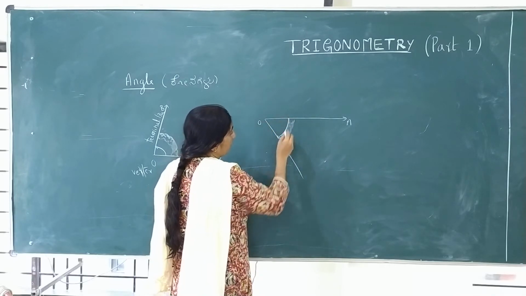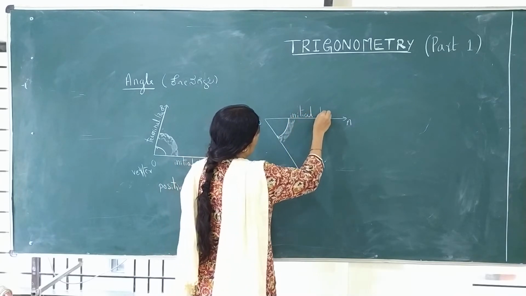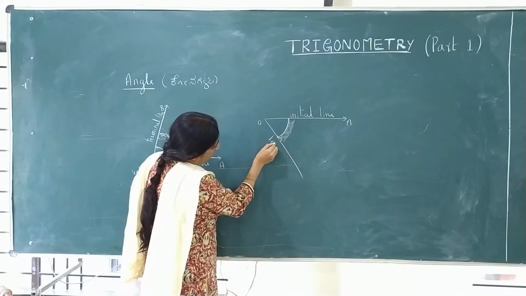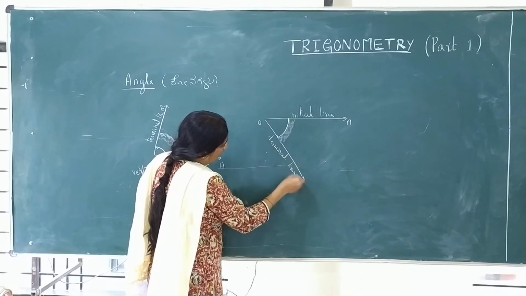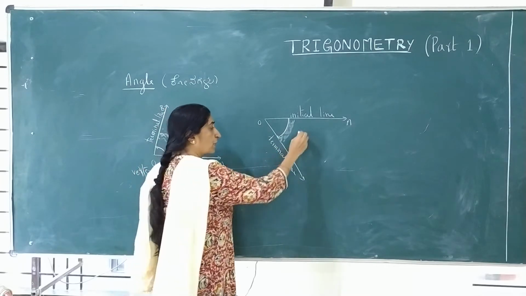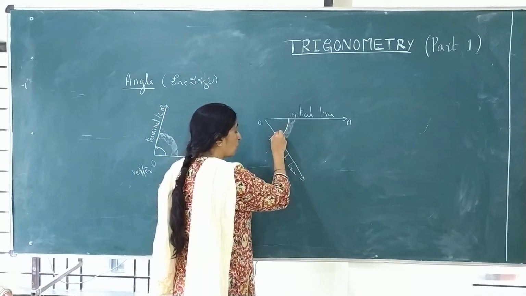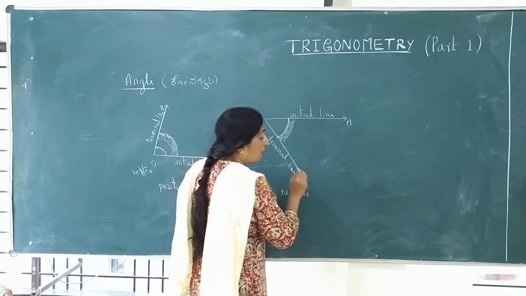This is the initial line and this is the terminal line. Don't stop here, you can move above after this also, and before that also you can stop. And this is called an angle. This is a negative angle because it is moving in the clockwise direction.